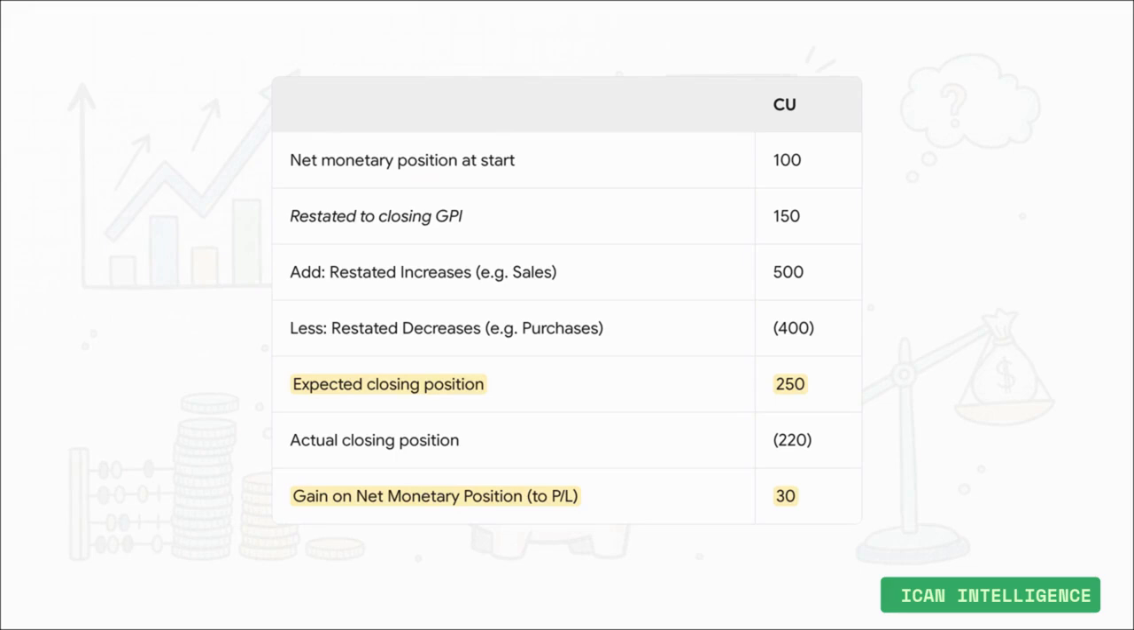So this calculation might look a little intimidating, but it's actually just a reconciliation. You're basically asking, what should my closing cash and loans be if they had perfectly kept up with inflation? You calculate that expected number. Then you compare it to what your actual closing balances really are. The difference between the should-be number and the actual number is your gain or loss from purchasing power. It's the gap that inflation created.